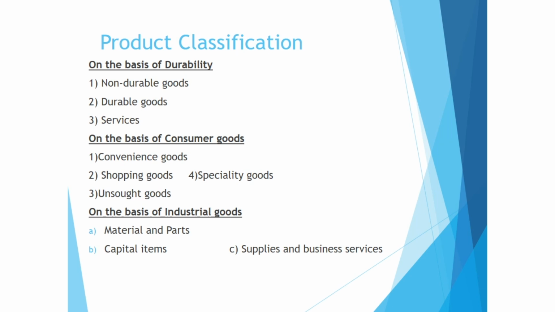And your answer should be, in that case, convenience goods, right? So they may give you any of the marketing strategies in the question, and you will be asked to identify which type of goods these marketing strategies belong to. Okay, so please do this carefully. Now, on the basis of industrial goods: materials and parts, capital items, supplies and business services. Please do this carefully.